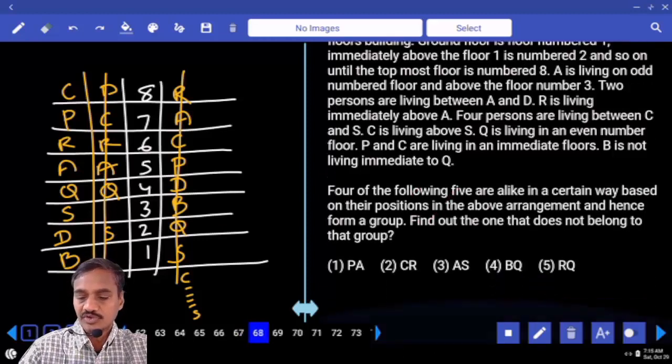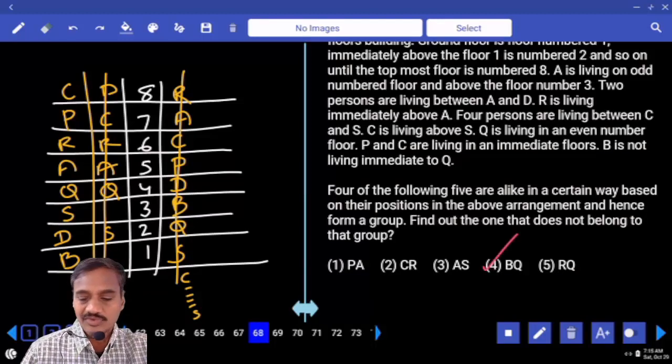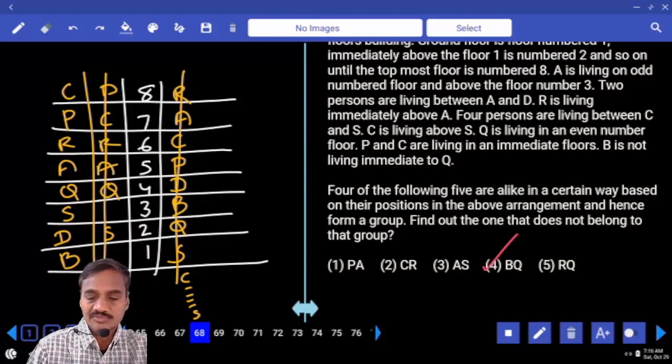And 68, which of the following is the odd one out? P and A: between P and A, there is exactly 1 person. C and R, there is exactly 1 person. A and S, there is exactly 1 person. B and Q, there are 2 persons. And R and Q, there is exactly 1 person. Except choice 4, in the remaining there is exactly 1 person between the two.